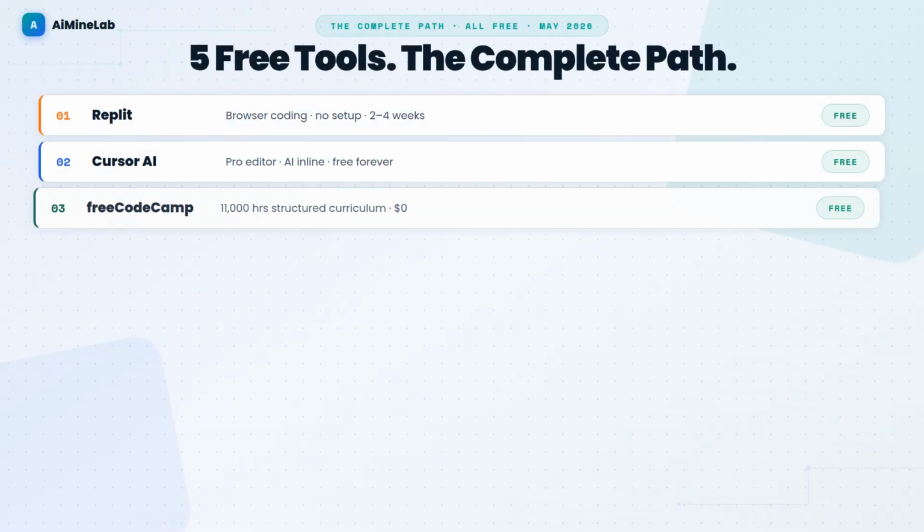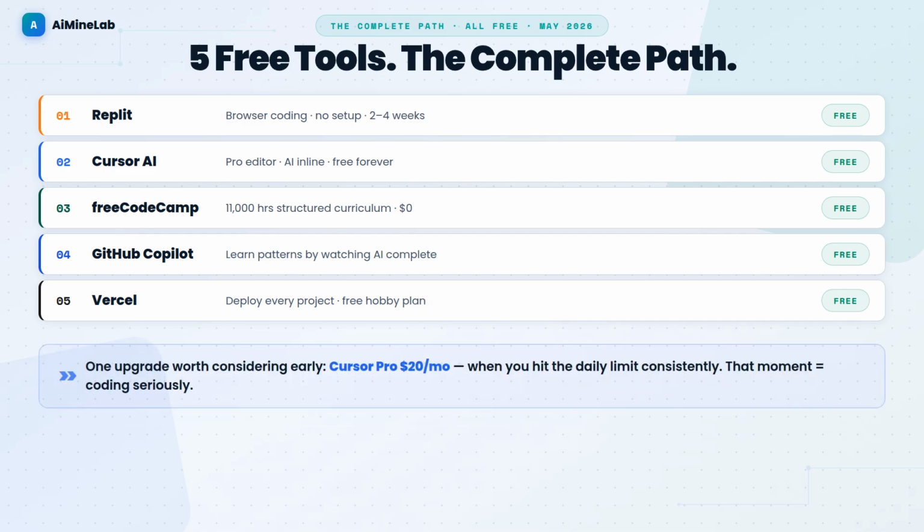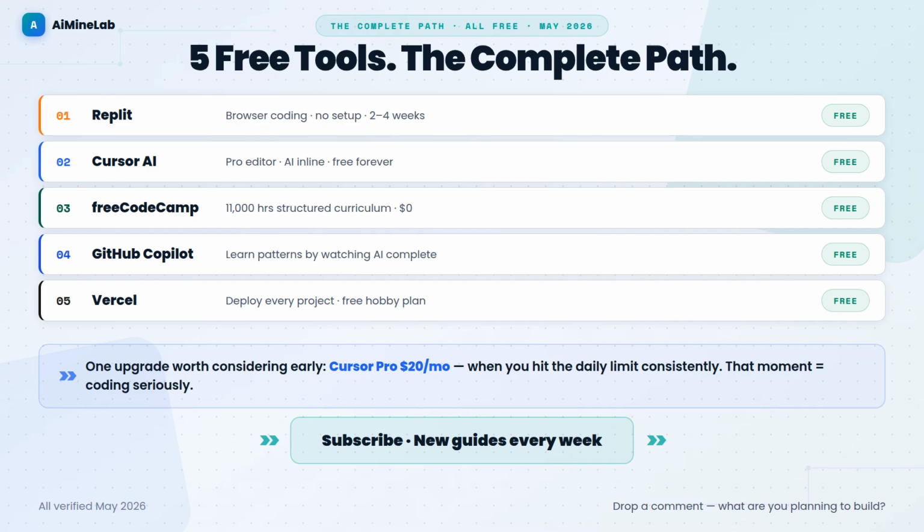The complete learning path for 2026 using only free tools. Start on Replit for zero setup browser coding. Move to Cursor AI after 2 to 4 weeks. Use freeCodeCamp for structured curriculum and Claude to explain anything you do not understand. Add GitHub Copilot to learn patterns by watching AI complete your code. Deploy everything on Vercel from day one. All free, all verified as of May 2026.